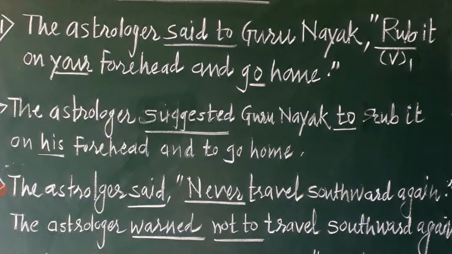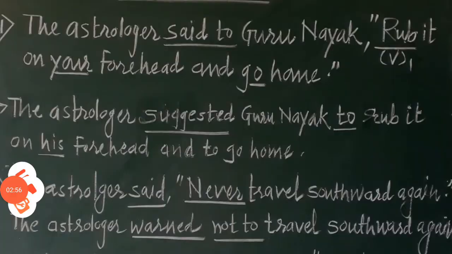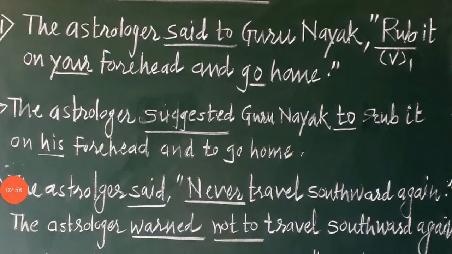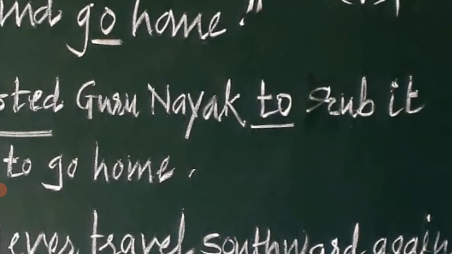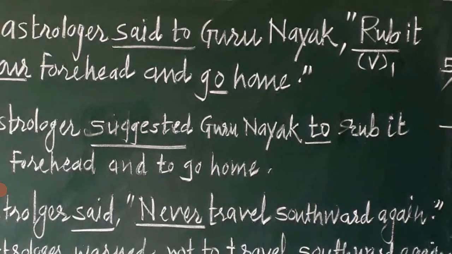The astrologer suggested Guru Nanak. In the earlier types of examples, assertive or interrogative, we had conjunctions like that or if or a WH word, but for imperative sentences we have to always choose to as our connector or conjunction.